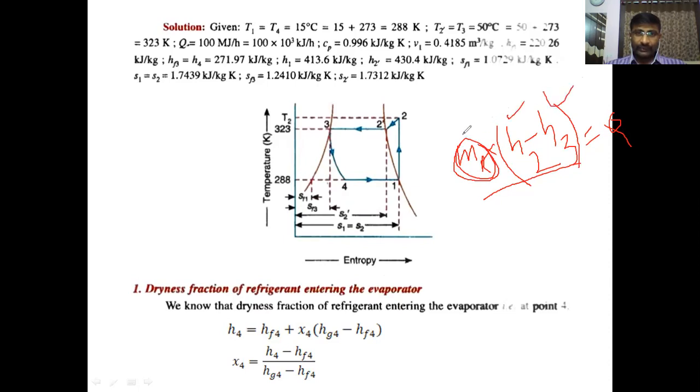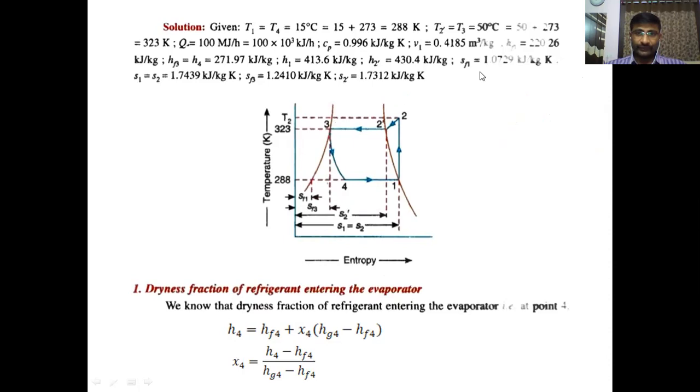Before going to find the mass flow rate, we have to know the enthalpies at 2 and 3. Already we have taken the enthalpy at point 3 as HF3, that is H3, from the data table. Then if you find the H2 value, the enthalpy at point 2, you can find the mass flow rate of the refrigerant. Yes, students?